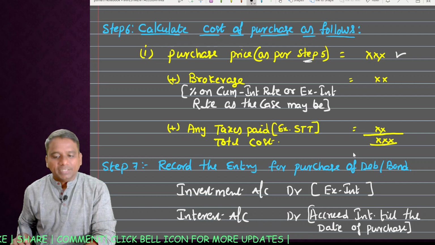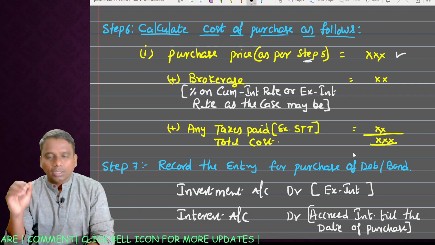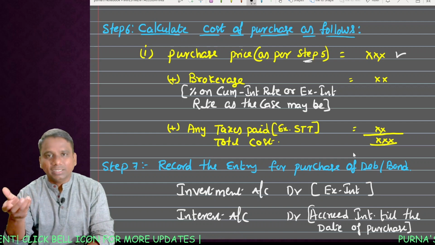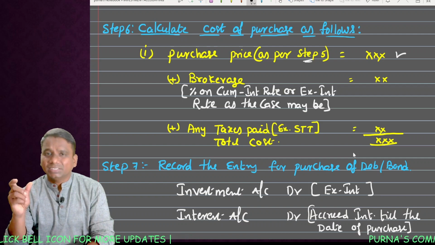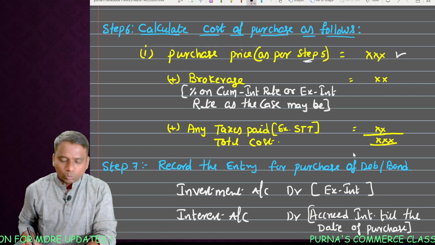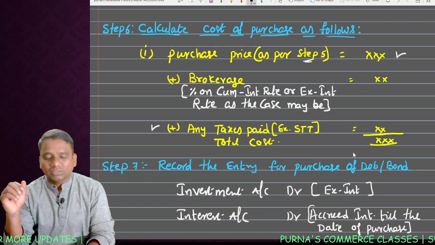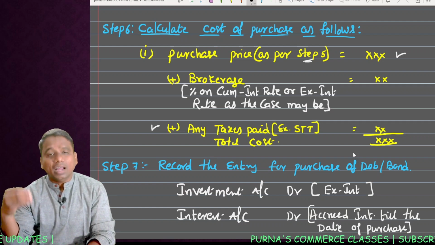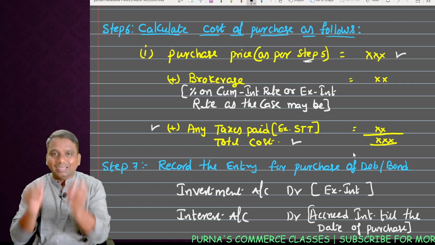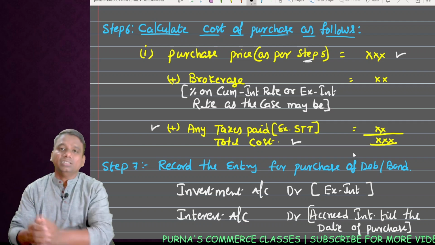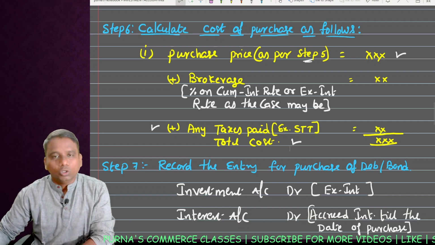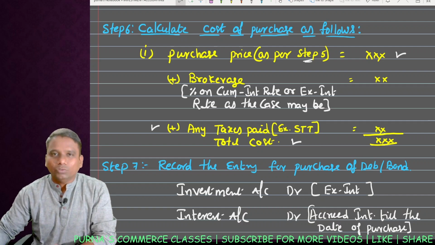Next, add brokerage. How do we calculate brokerage? If the purchase price is based on cum interest basis, then brokerage is calculated on the cum interest rate. If the basis is ex interest basis, brokerage is calculated on the ex interest price. Do remember. In addition to that, if you pay any securities transaction tax or any duties, then add. So we get the total cost of investment, and this total cost of investment we should mention in the investment account, our next step. So this you can calculate as a working note. Do remember, the working note should form part of your answer.